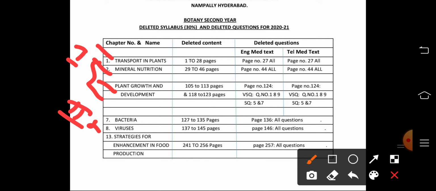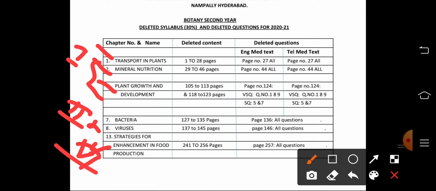And in the last unit, the sixth unit, they removed only one chapter, the 13th chapter. So in total, 1, 2, 3, 4, 5, 6: 6 chapters in different units have been removed.